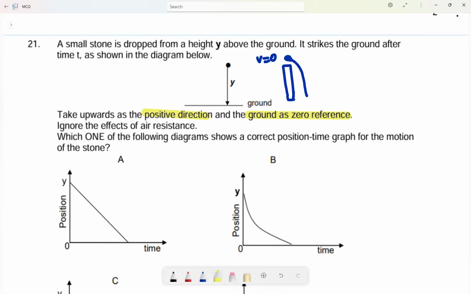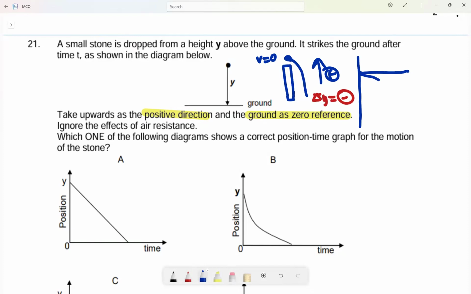Therefore, they tell us to take upwards as positive. If I take upwards as positive and I try to draw that graph, my graph should look like this. Because now this ball is displaced in the negative direction. Why? The displacement here should be negative, because I chose upwards as positive and my ball is going down. So can you see that the change in y will oppose the direction? It means it should start at 0.